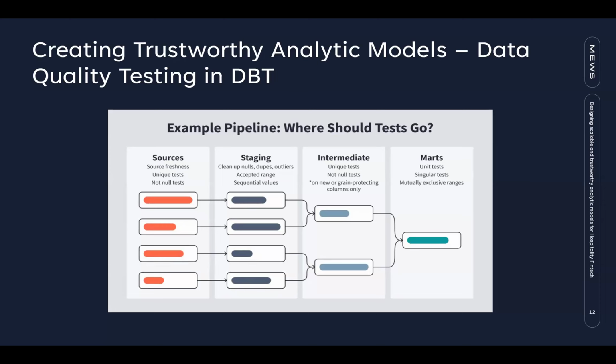In the staging layer, which is when we are cleaning up the data, for example, we would have data that has a status of deleted. It should have a deleted timestamp. If not, it would trigger a warning too. In the intermediate layer, we also make sure that the IDs are linked to a related table. And in the mart layer, we are looking at the business logic. We are making sure that all the heavily reporting metrics have a value there.